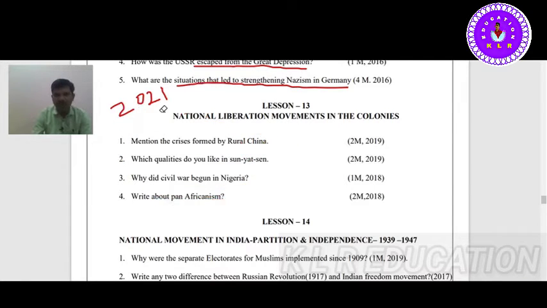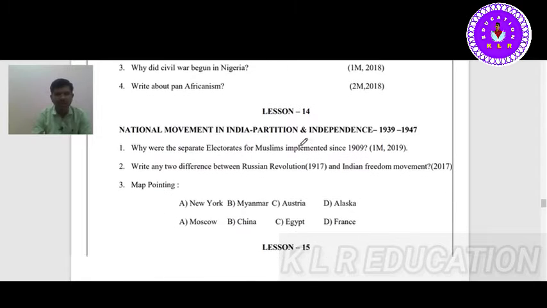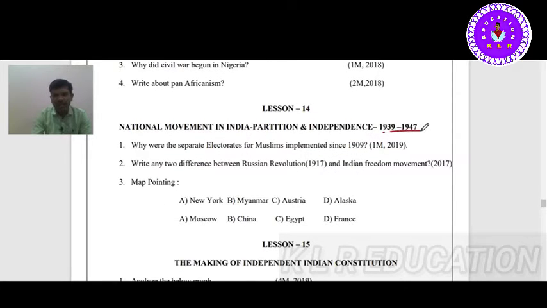Next, let's see the 14th chapter. It's a very important chapter: National Movement in India, Partition and Independence, 1939 to 1947. Why were separate electorates for Muslims implemented since 1909?